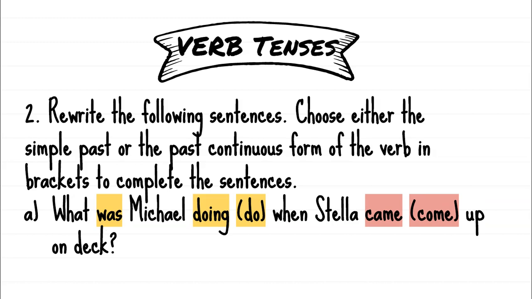We don't need to add any helping verbs. The sentence makes sense as a whole. Let's just read it one more time to check. What was Michael doing when Stella came up on deck? Right. Can you see how the sentence makes sense as a whole? Please don't worry if you made a mistake here and there. Just adjust your words so that it looks similar using a pen or a colored pencil. Okay, there we go. Simple past tense of the verb.